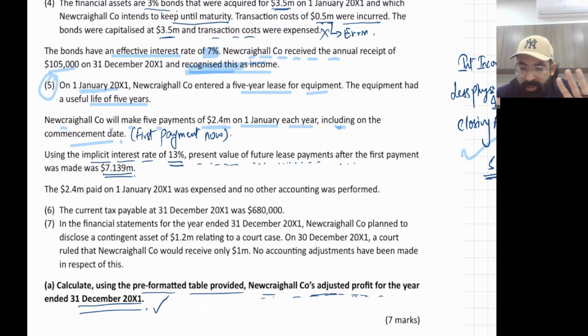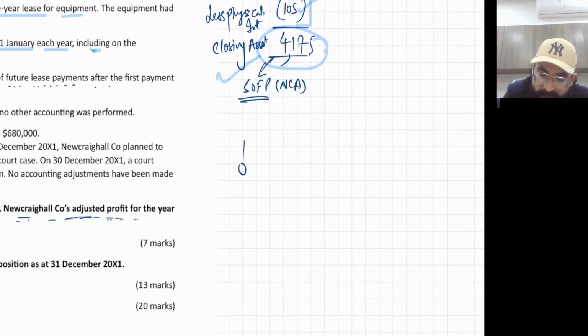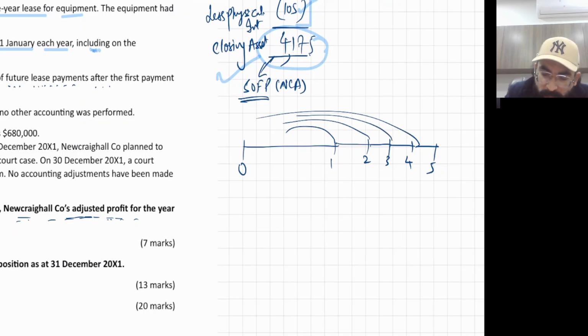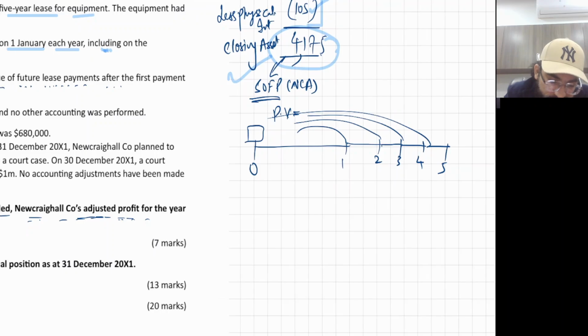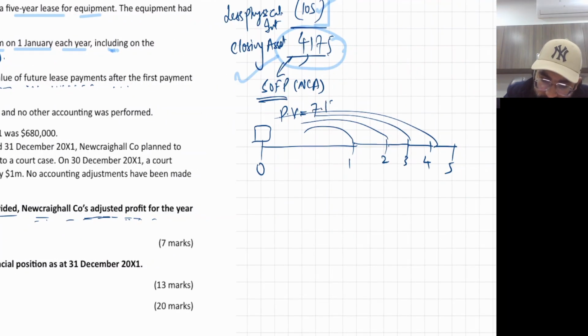So what does it mean? As you know, I teach with sketches, so let me make a sketch for you. This is year 0, 1, 2, 3, 4, and 5. Five years. The present value of all future cash flows excluding this one is 7.139.